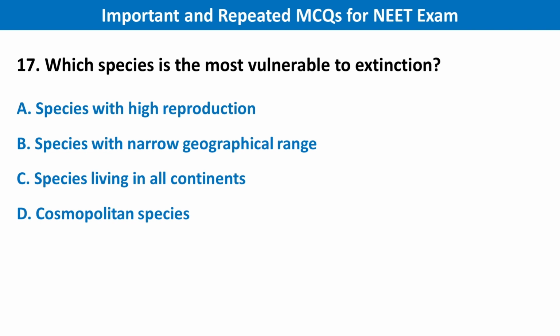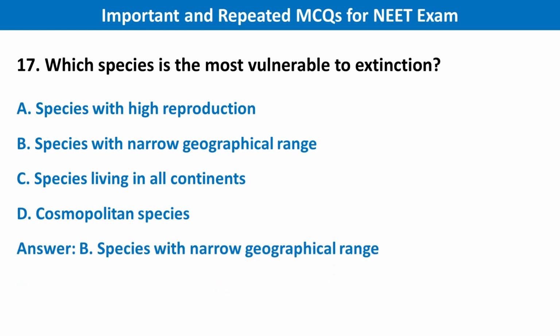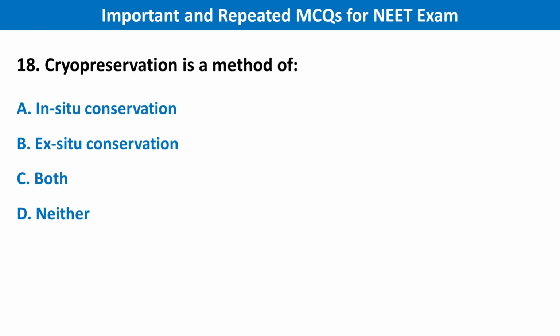Next question, which species is the most vulnerable to extinction? Your right answer is option B, species with narrow geographical range. Next question, cryopreservation is a method of. Your right answer is option B, ex-situ conservation.